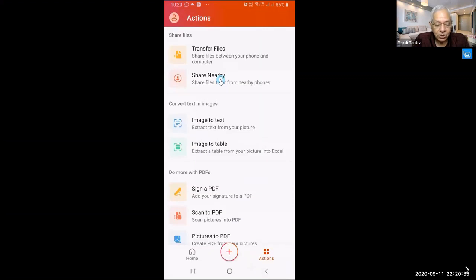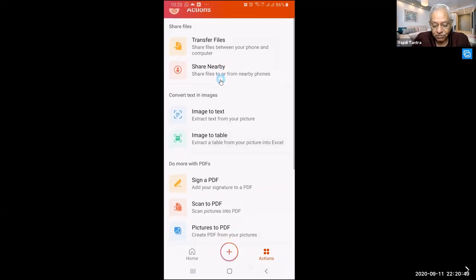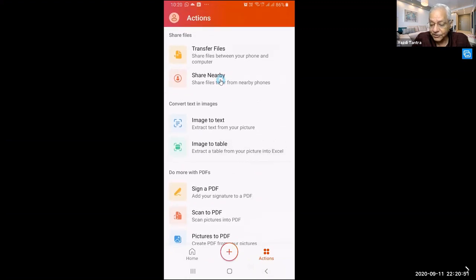Then there is something called image to text and image to table. This is the same thing as what we saw in Share it. It is very much like Share it. But here we are talking of one app which is doing a whole lot of things. Share it is doing only sharing. Here we have Word, Excel, PowerPoint, scan, import directly, dictate, everything in one app.